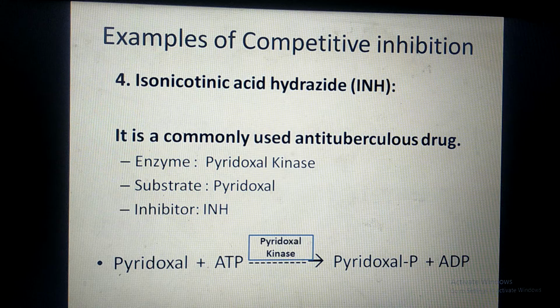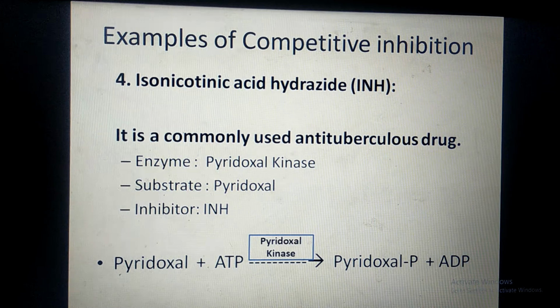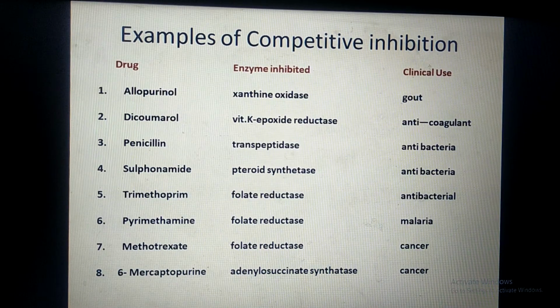As the enzyme pyridoxal kinase is inhibited by the drug INH, pyridoxal phosphate, which is a coenzyme, is not synthesized in the bacteria, and the tuberculous bacteria will die. So this is the mechanism of action of the drug INH. So these are the various examples of drugs, their enzyme inhibition and clinical use.